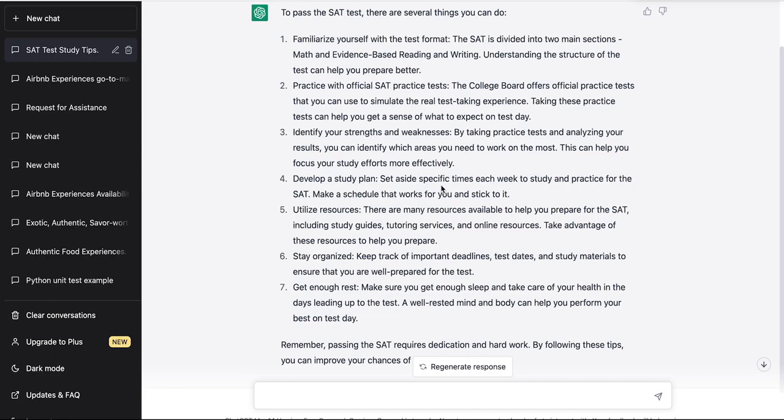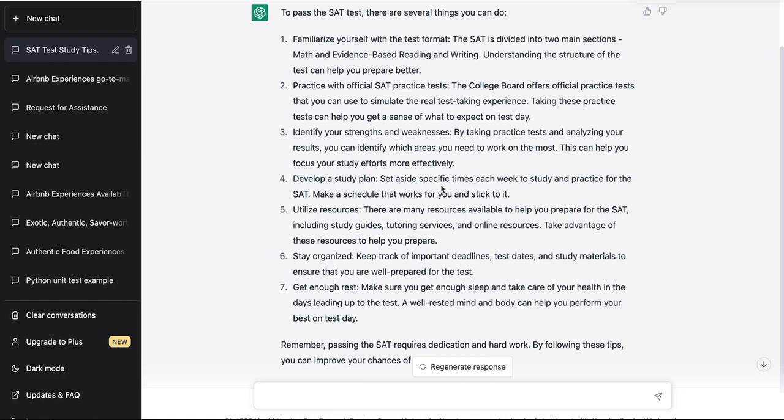The third one is to identify your strengths and weaknesses. Yes, right. By practicing with the official test exam, I think that should be able to help you identify, for instance, if you're doing math, you can tell if you're weak in algebra, if you're weak in slope intercept form or geometry or whatever that may be. So, yes, that third point is also a good point.